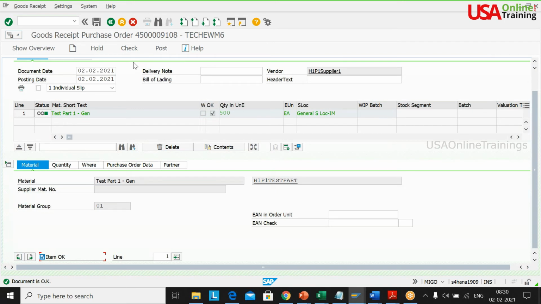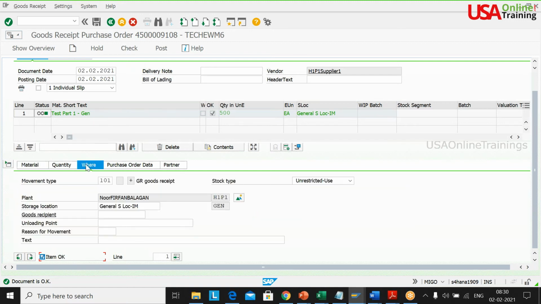I was just going to say the only difference is the movement type. No, it should be the same. If you see here, it's 101 only, in the last case also 101. The difference is that I'm acknowledging. The vendor will send an advance shipping notification, and from this shipping notification I'm creating the inbound delivery.